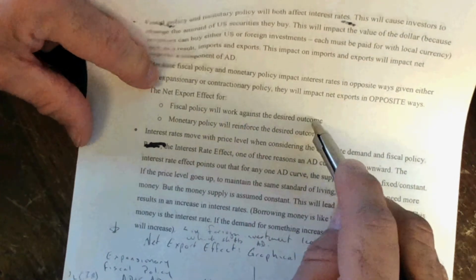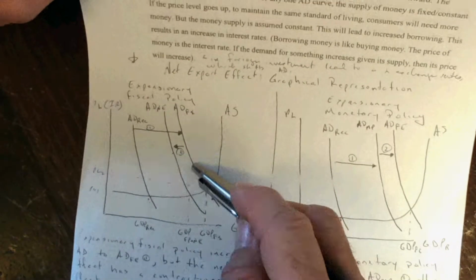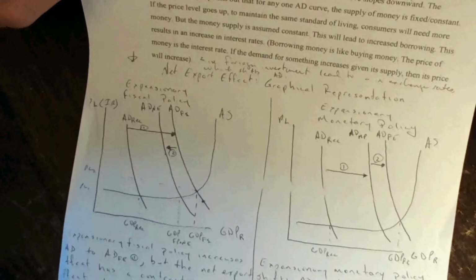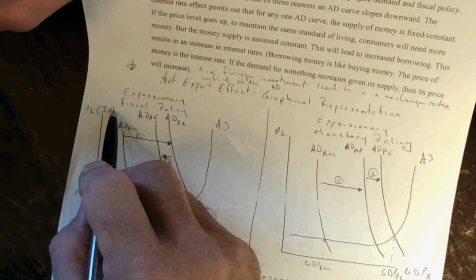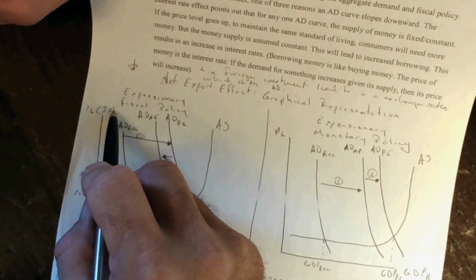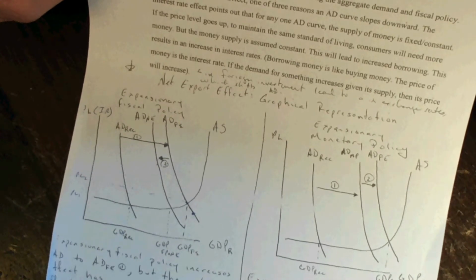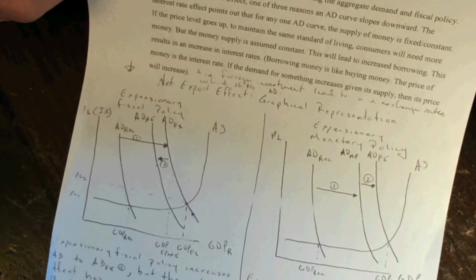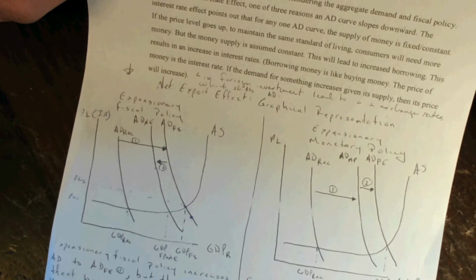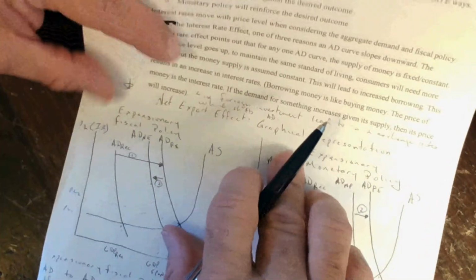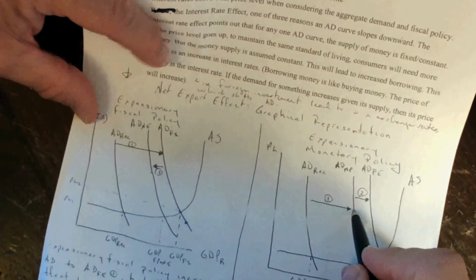The net export effect in fiscal policy works against the desired outcome. It pushes back. This is an expansionary fiscal policy. The net export effect pushes back because of the unintended impact the change in prices has on interest rates, which will then affect exchange rates, making our exports look less attractive to other countries and their imports look more attractive to us, because our dollar strengthened in value because the demand for it went up as investors seek to buy dollars to buy our investments because of higher interest rates. Monetary policy will reinforce the desired outcome because monetary policy is focusing on interest rates.